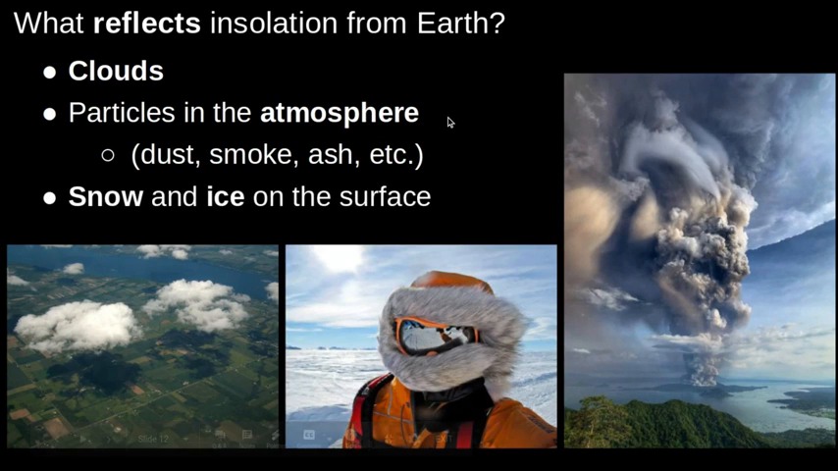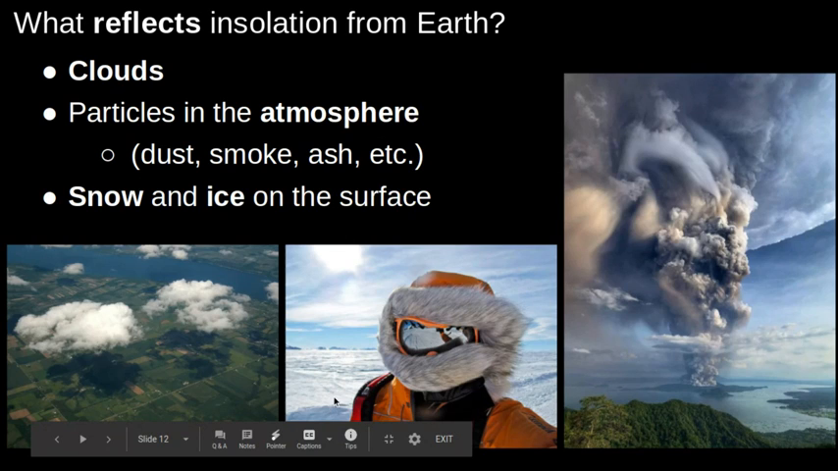All right, and then finally, snow and ice on the surface. Snow and ice are both really smooth and really light colored, so they also reflect tons of insolation and tons of sunlight. There's actually a thing called snow blindness that can happen to people. Skiers and snowboarders on a really sunny day, that snow can reflect so much sunlight that people can actually temporarily go blind because of it.